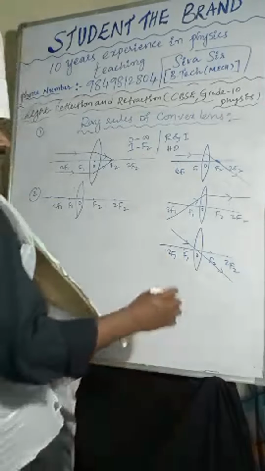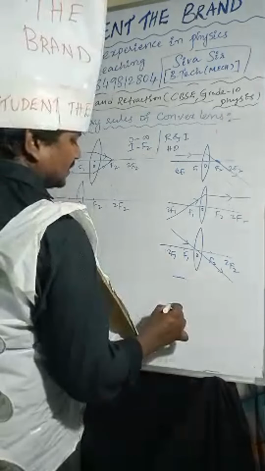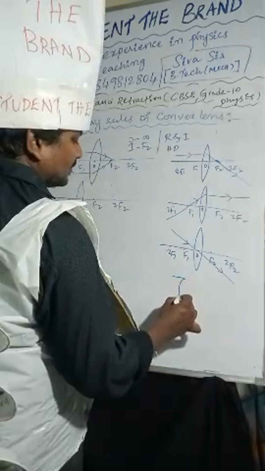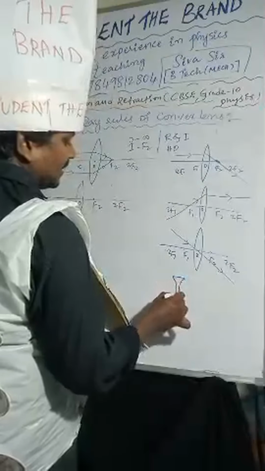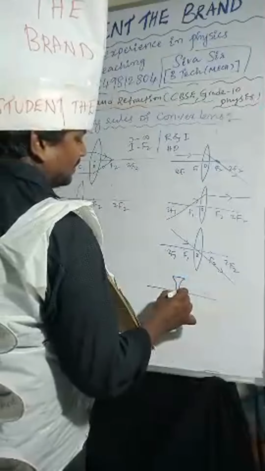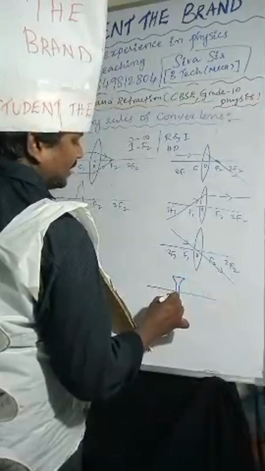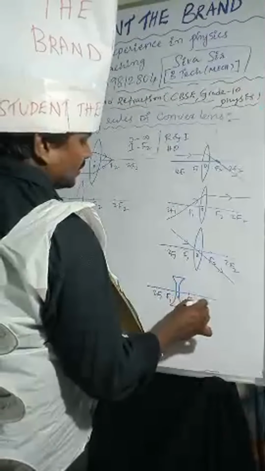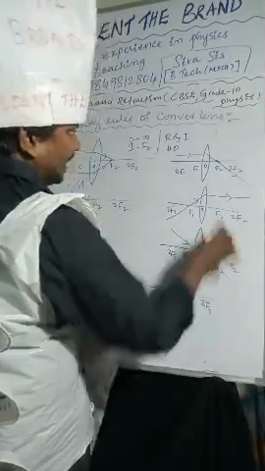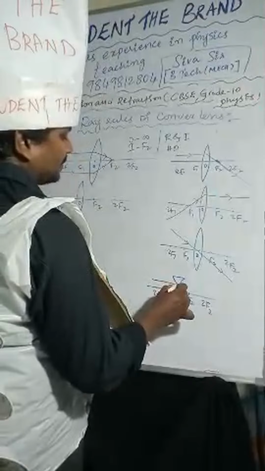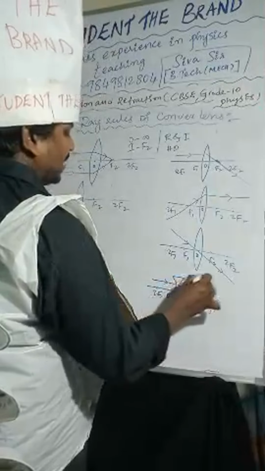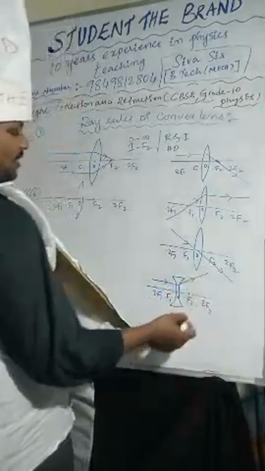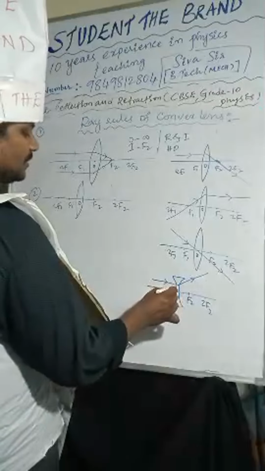Next we are going to the concave lens. This is a concave lens, with optic center, F1, 2F1, F2, 2F2. Same here: if the light ray comes parallel to the principal axis, after refraction it will move away. If you extend it backward, it passes through the focus.